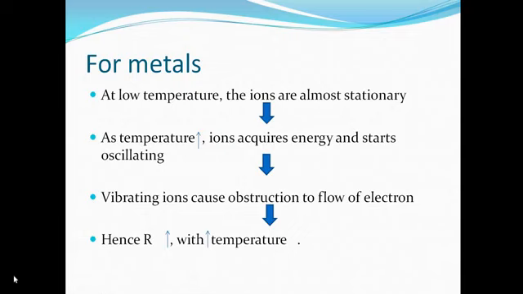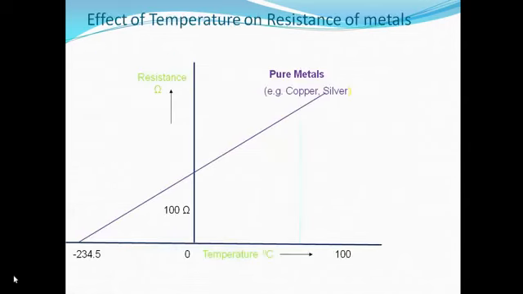Now what is the reason? At low temperature, the ions of the metals are almost stationary. As temperature increases, ions acquire energy and start oscillating. So vibrating ions cause obstruction to the flow of electrons, and hence resistance increases with increase in the temperature.